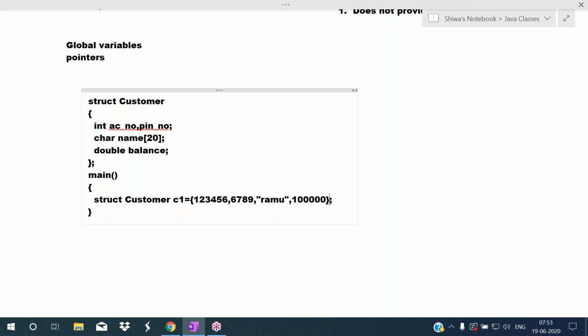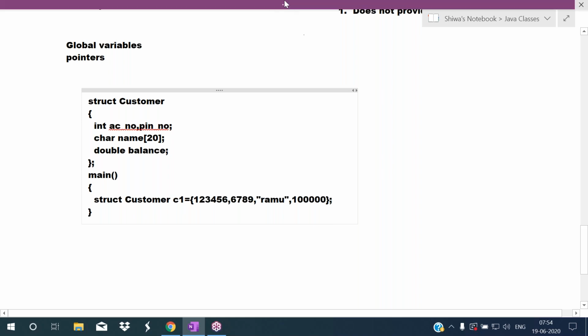Okay. Now what will happen? The C1 object will be created, and C1 stores all these values: the account number, then pin number, then name, then balance. Generally in C language, an integer takes 2 bytes. So for the account number, 2 bytes of memory will be allocated. Then for pin number, 2 bytes. For the name, 20 bytes. For the double, 8 bytes. So memory will be allocated for C1, and this data is in C1.